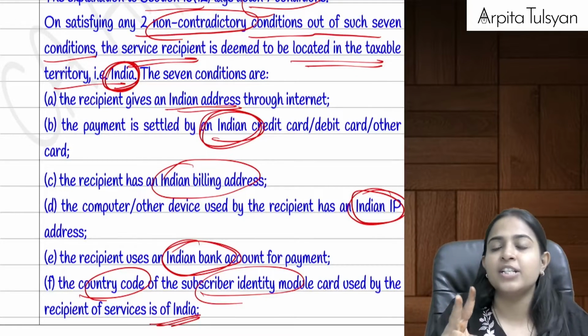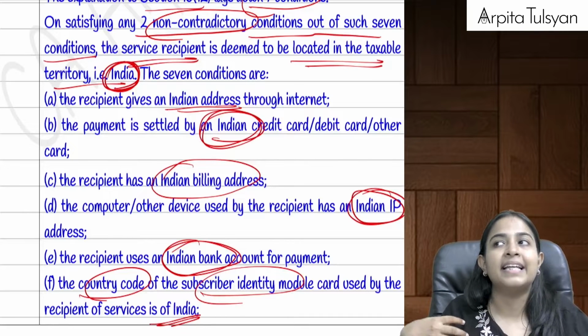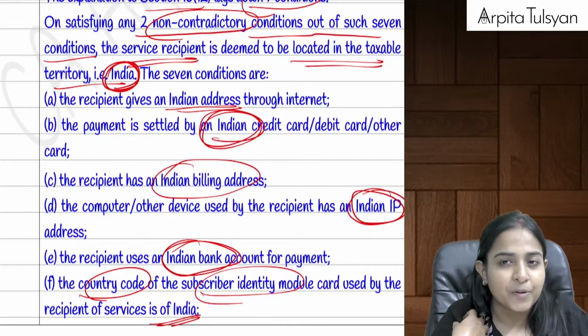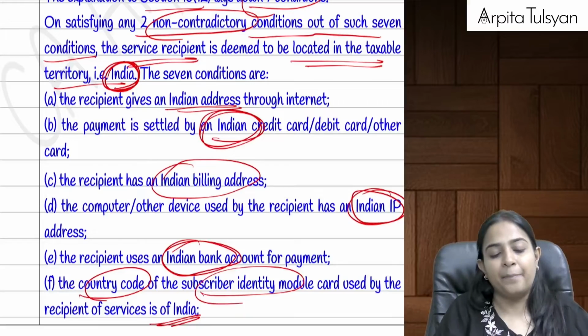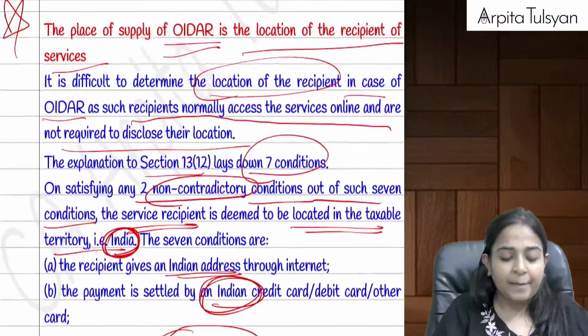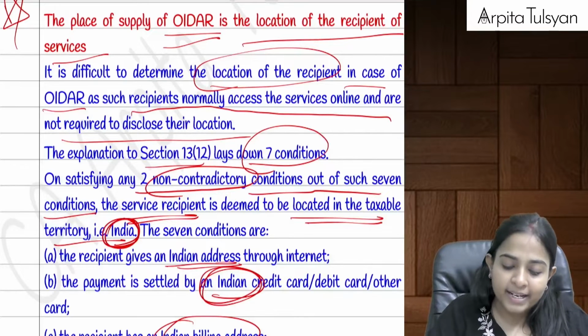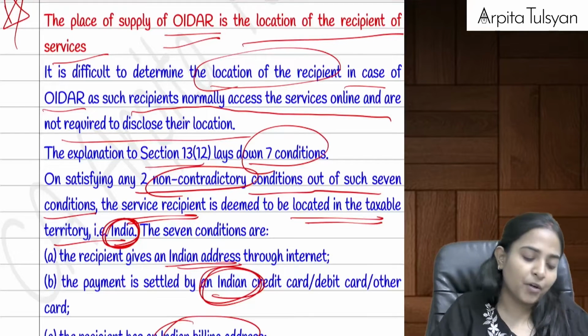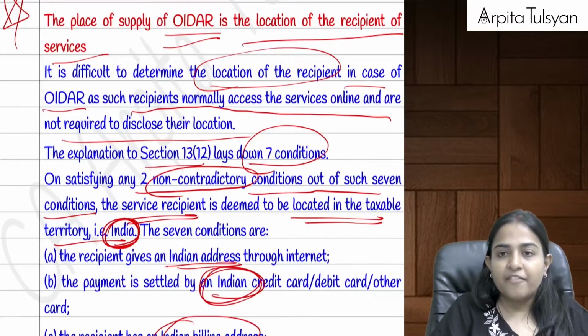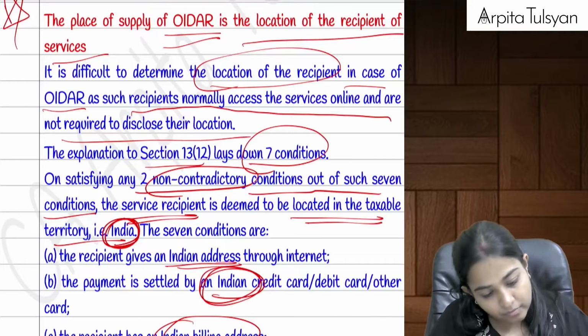If any 2 of these 7 conditions are fulfilled, then we can say the recipient is an Indian person, and the place of supply of OIDAR services will be the location of the recipient of the service. Very clear with this?